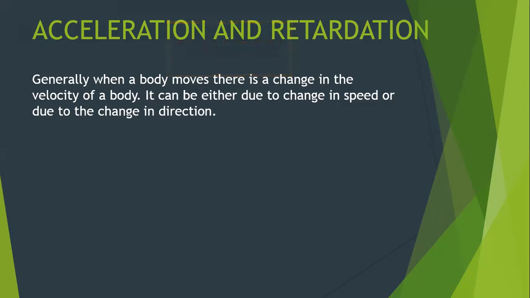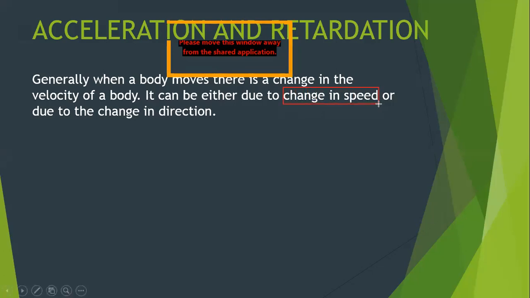And this change in velocity can be either due to the change in speed or due to the change in direction. So the change in velocity takes place due to two things. It changes due to the change in the speed. Whenever the object is changing the speed, we say there is a change in velocity. Change in the speed means the speed increases with time or the speed decreases. But it is not necessary that it is due to the change in the speed. It can be due to the change in direction.